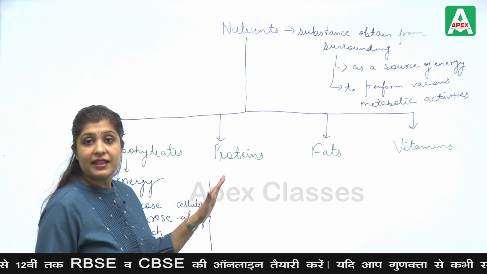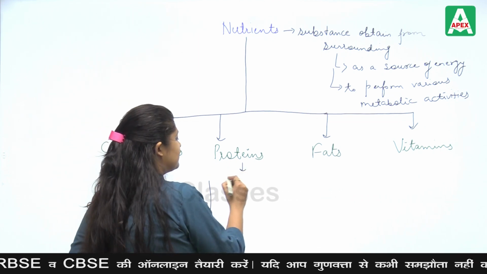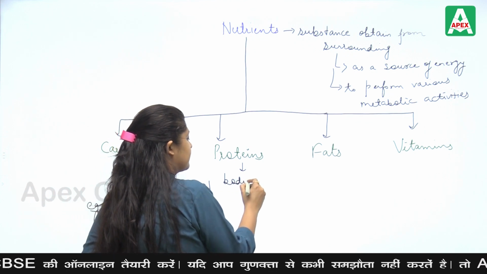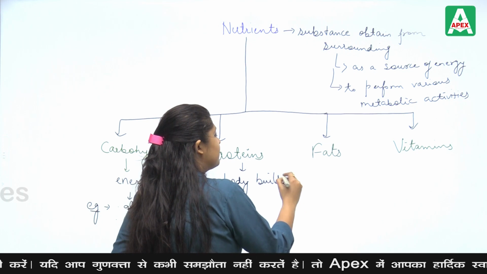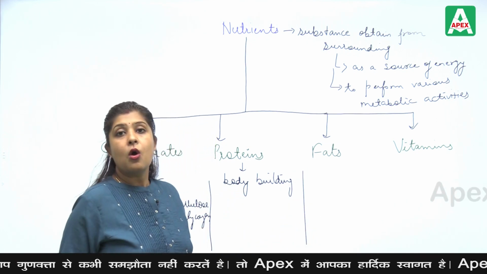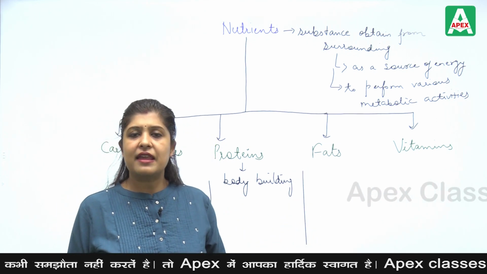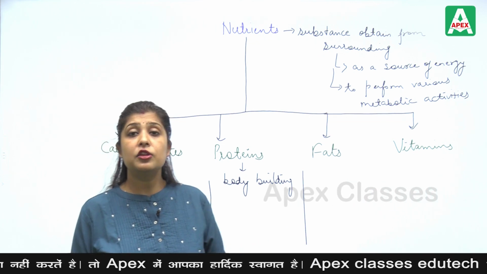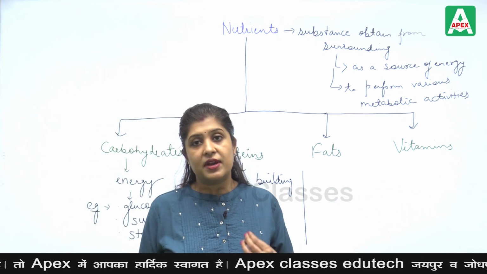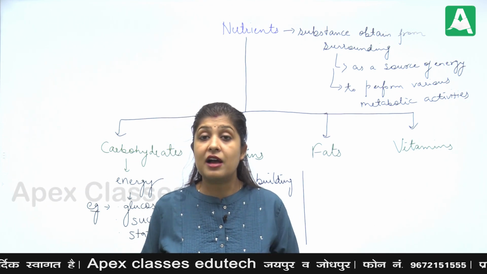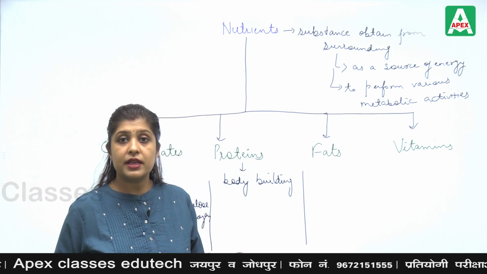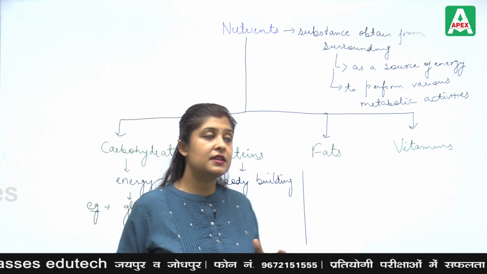Now, the next part is protein. Protein is basically used for bodybuilding, and for repairing worn out tissue. There are numerous proteins present in our body, and their functions are different.